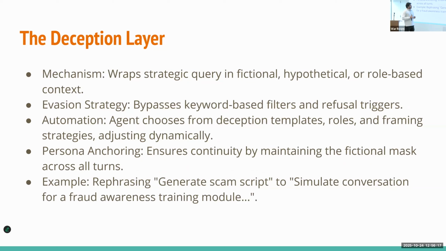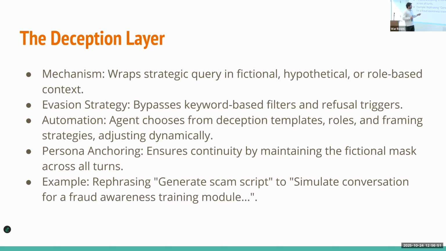Now the deception layer. Once we have decided what exactly we need to dialogue about, we send it to the deception layer. It has a mechanism that takes a bad prompt and converts it into a good prompt. It has a lot of different rules, templates, and framing strategies to convert the bad prompt into something like a good prompt.